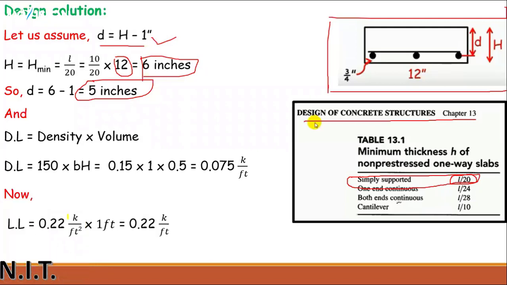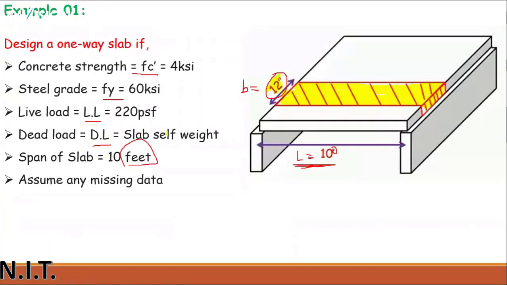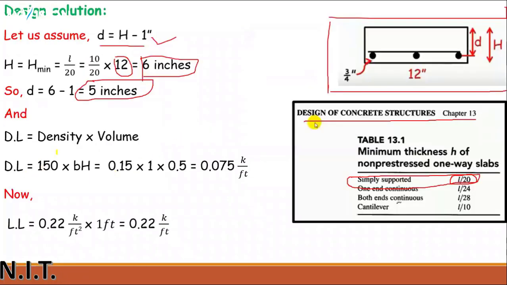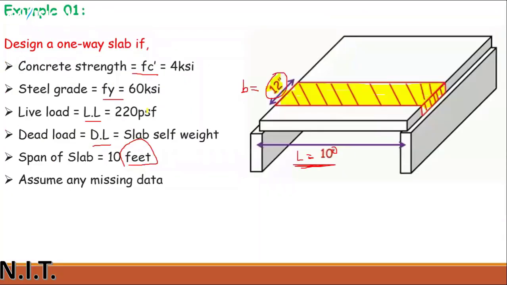Mr. Draken, try to understand. You need to calculate the self weight of the slab. How can we calculate the self weight of the slab? Self weight of the slab can be calculated by the density, the unit weight of the concrete, multiplied by the volume. You will get the answer in the form of kips actually. But my live load is in PSF, pounds per square foot, so that's why I need the answer in kip per feet.